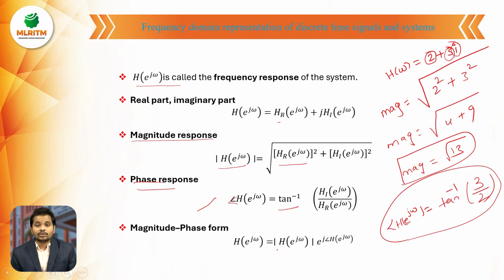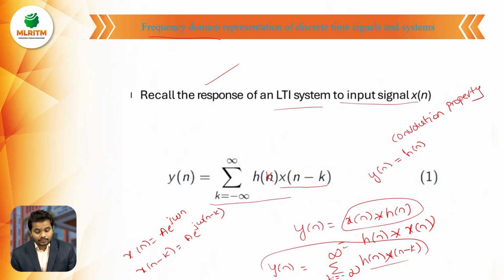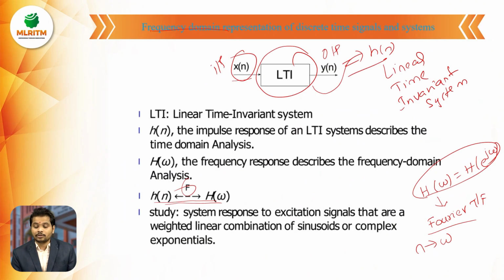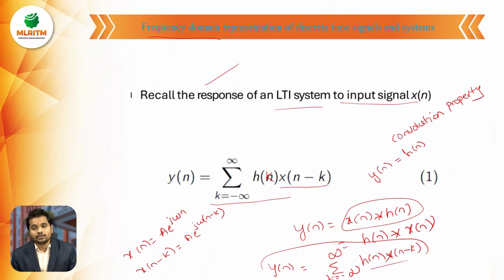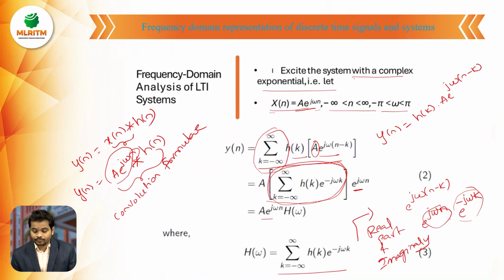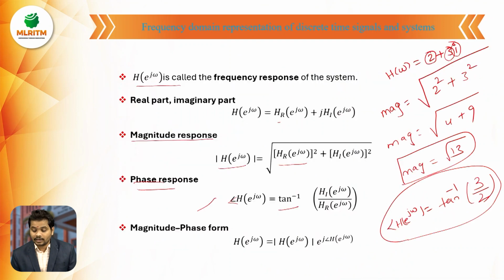So coming to the starting slide, what is the frequency response? It is nothing but, given the input signal, we get the output. The frequency response can be found using a theorem or formula called convolution. We will see problems on this same topic also.